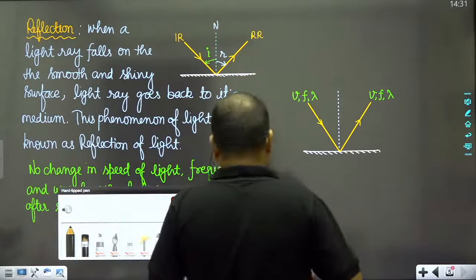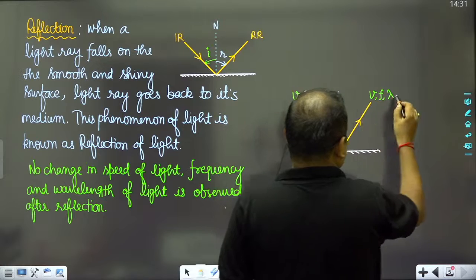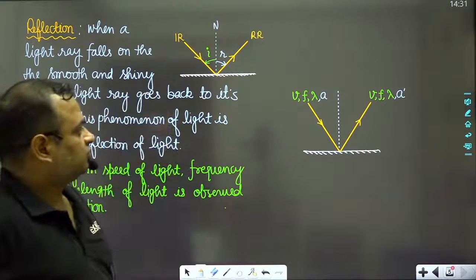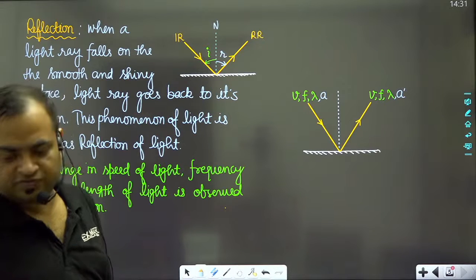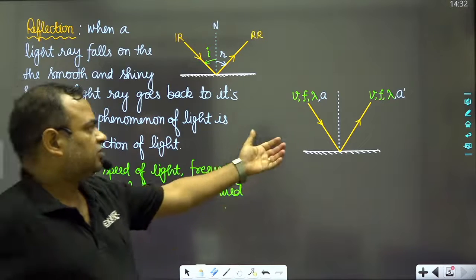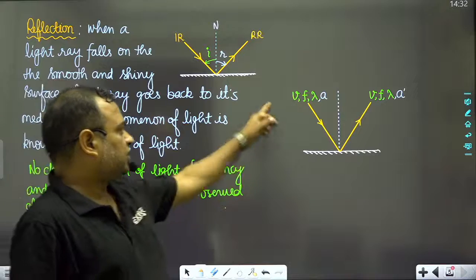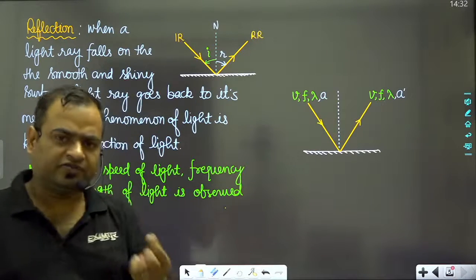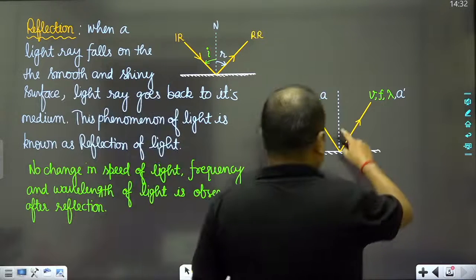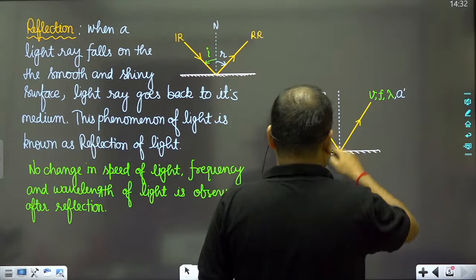And suppose that this is the amplitude, which has a very small difference from the original amplitude. Actually, when the light ray gets reflected, a very small change in amplitude is observed, because the intensity of the light changes, and hence we can say that.